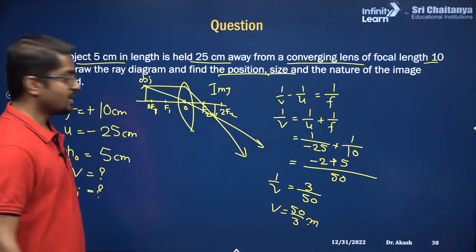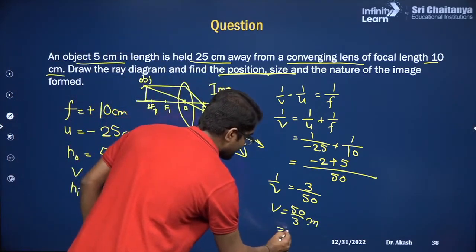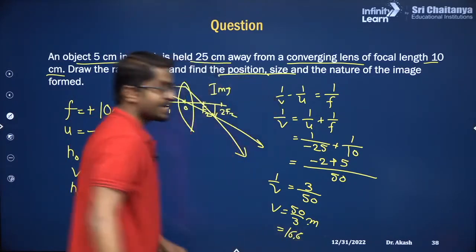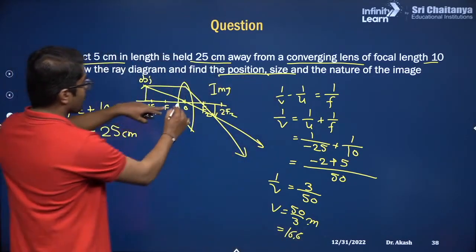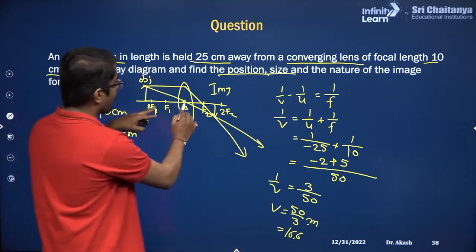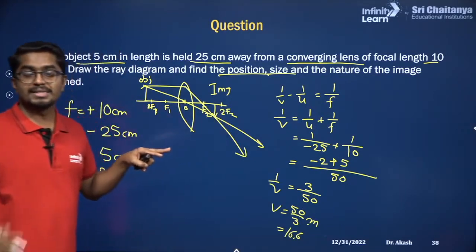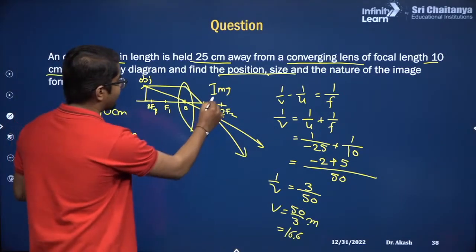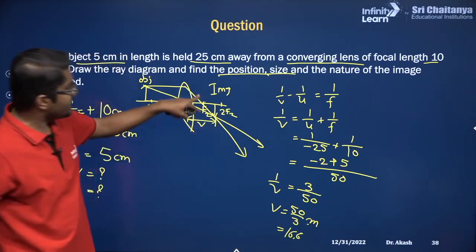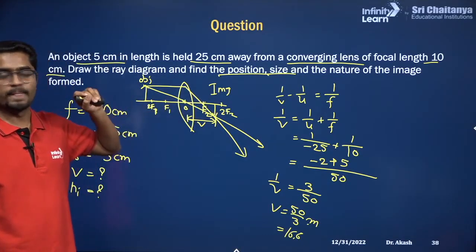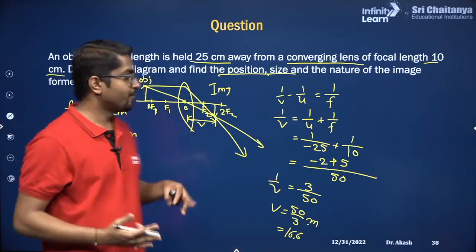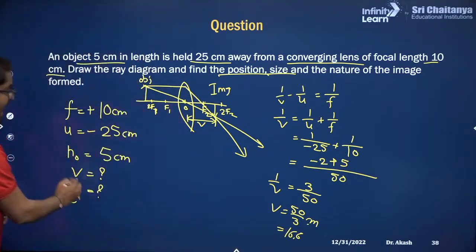It would be approximately 16.6 centimeter, correct? Now from the optical center to F2 this is 10, and from the optical center to 2F2 this is 20. So you can clearly see this image distance V is in between F2 and 2F2, correct? So our calculations are correct. That is another proof. Now we need to calculate the height of the image.